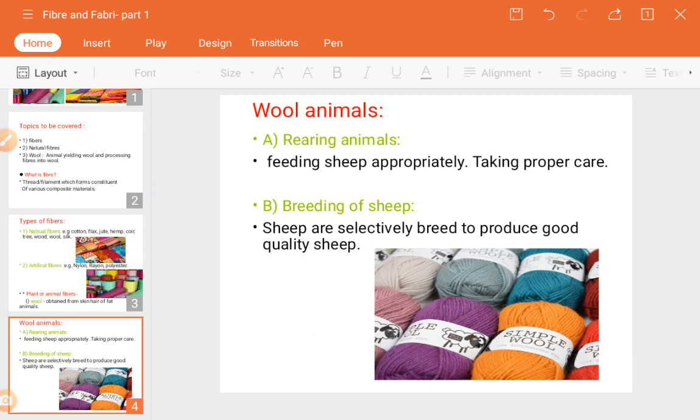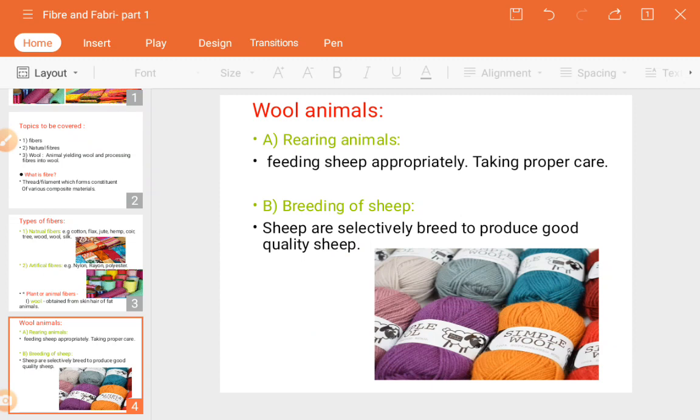Breeding, the word actually means production from parent of a number of offspring or new individuals is known as breeding. For example, like reproduction, but breeding is mostly used for animals, okay, for production of a new one. So the sheep are selectively bred to produce a good quality sheep. So why do they use selective breeds?